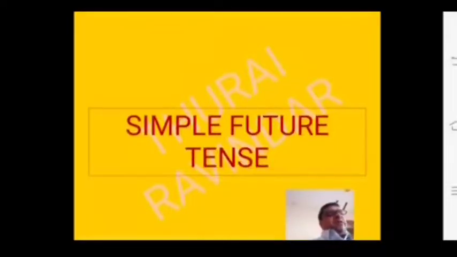You dash very happy. Option A, being. Option B, will being. Option C, will be. Option D, will.